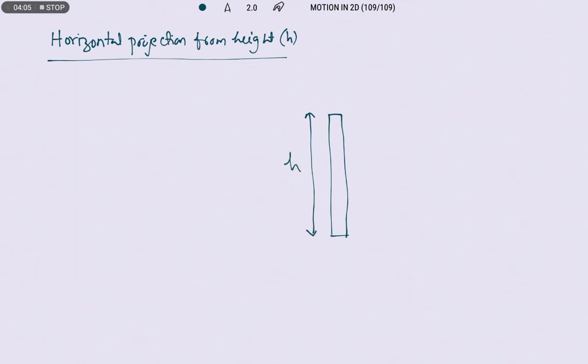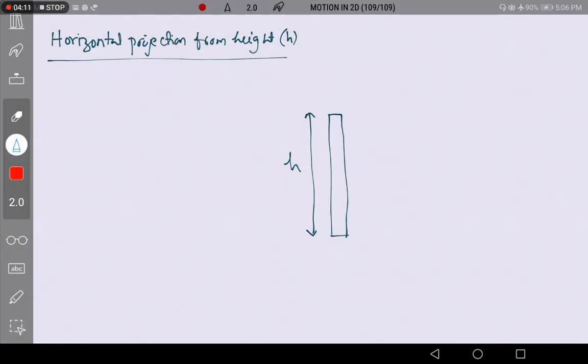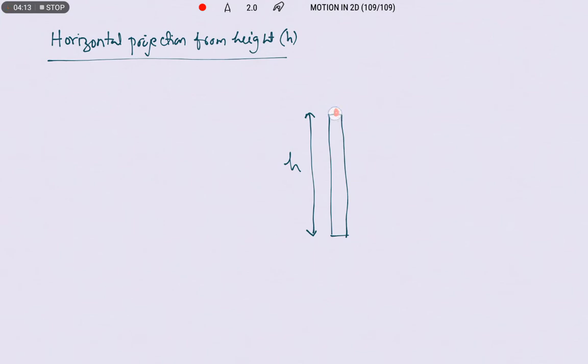In what way is it projected? Horizontally. When it is projected horizontally, the angle made by the projectile with respect to the horizontal is 0. So by giving some initial velocity u, we are projecting it into air along the horizontal.